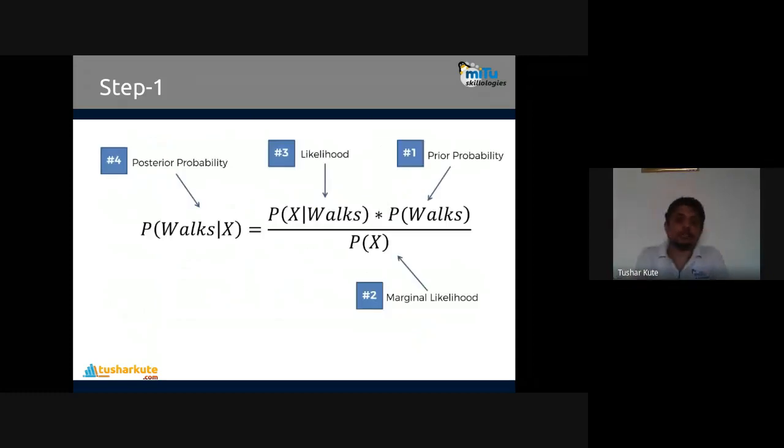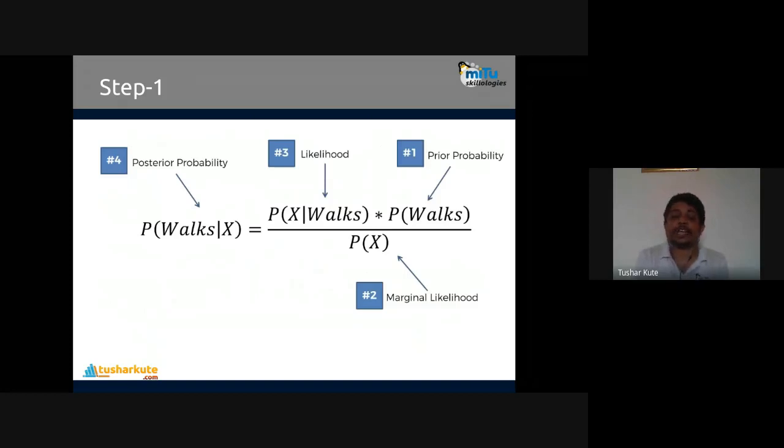Before proceeding, we are clearing the names here. We just know that first of all we have to find the prior probability. Prior probability means the probability of a respective class out of all the classes, out of all the data. That is prior probability, number one. Then number two, we are going to calculate the evidence, which is called the marginal likelihood, P of X.